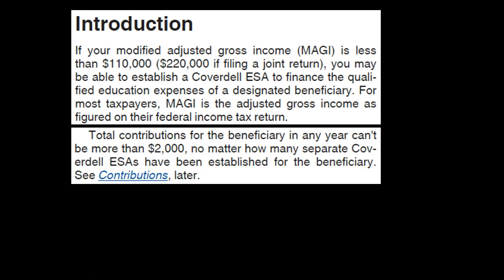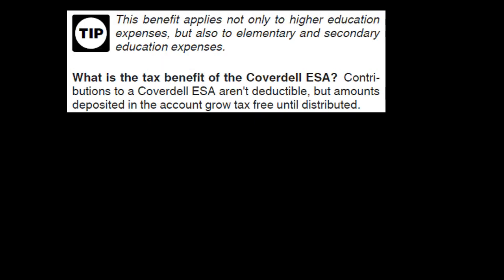Back to the text. Total contributions for the beneficiary in any year can't be more than $2,000 no matter how many separate Coverdell ESAs have been established for the beneficiary. See contributions later. So we have that $2,000 limit.